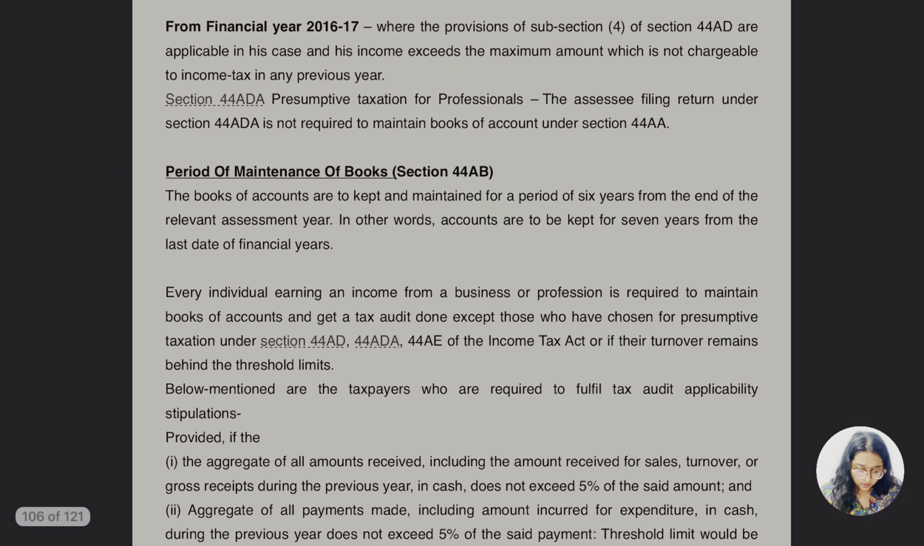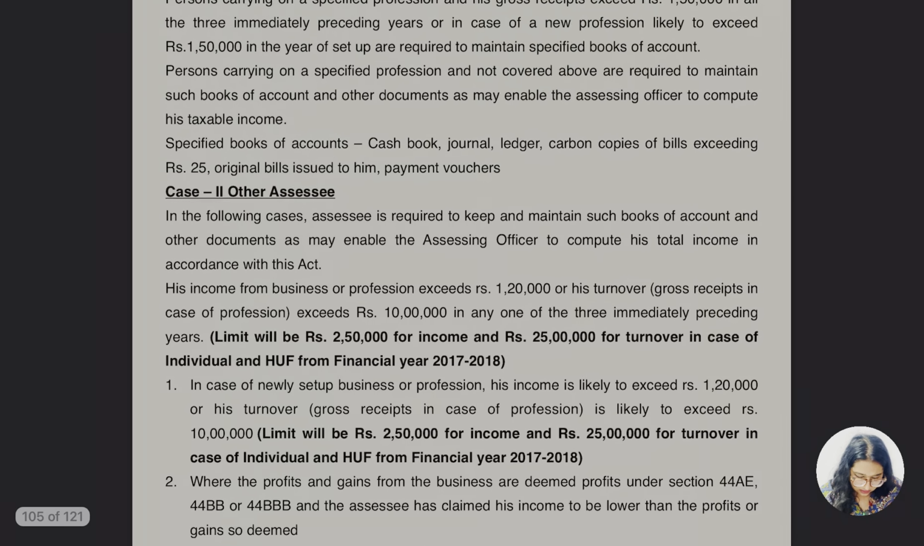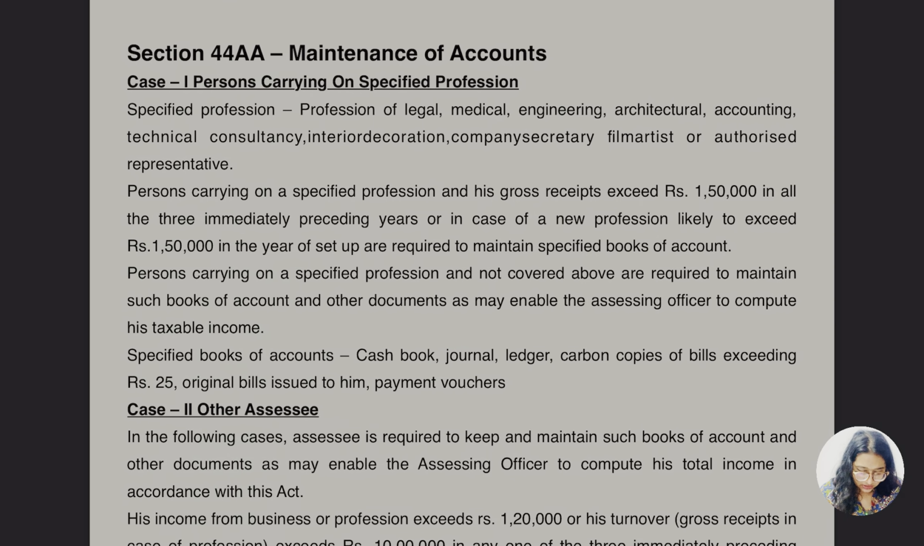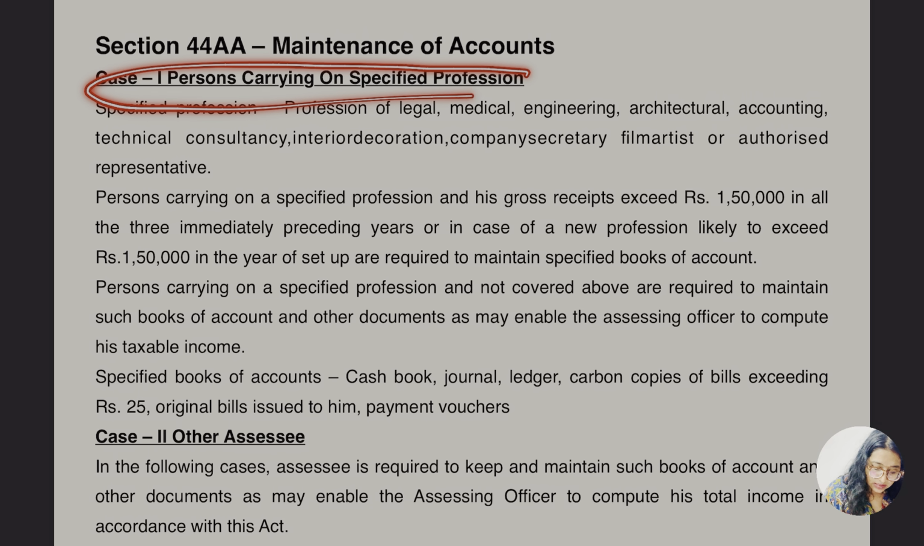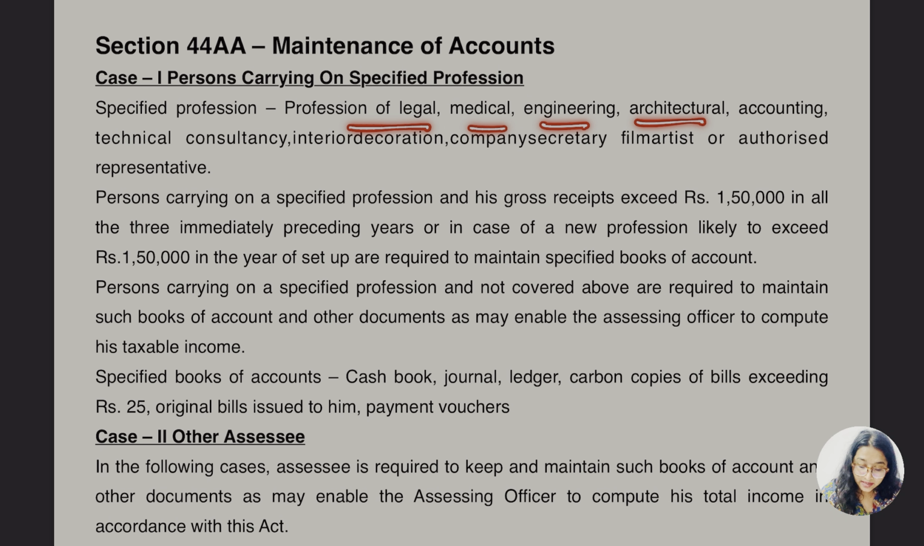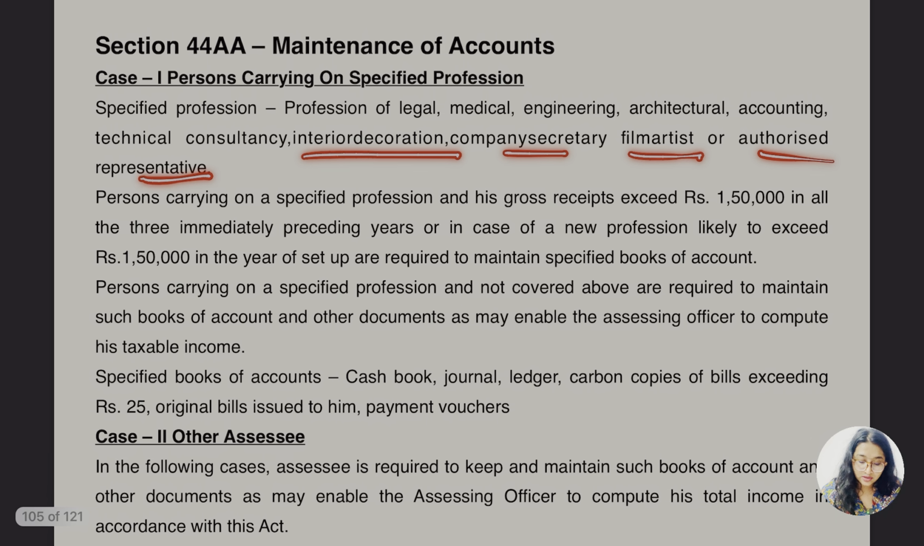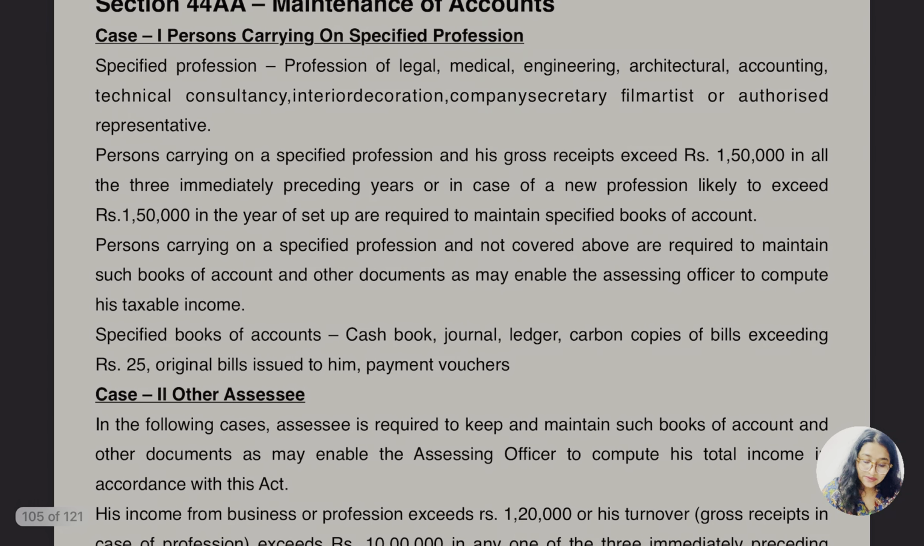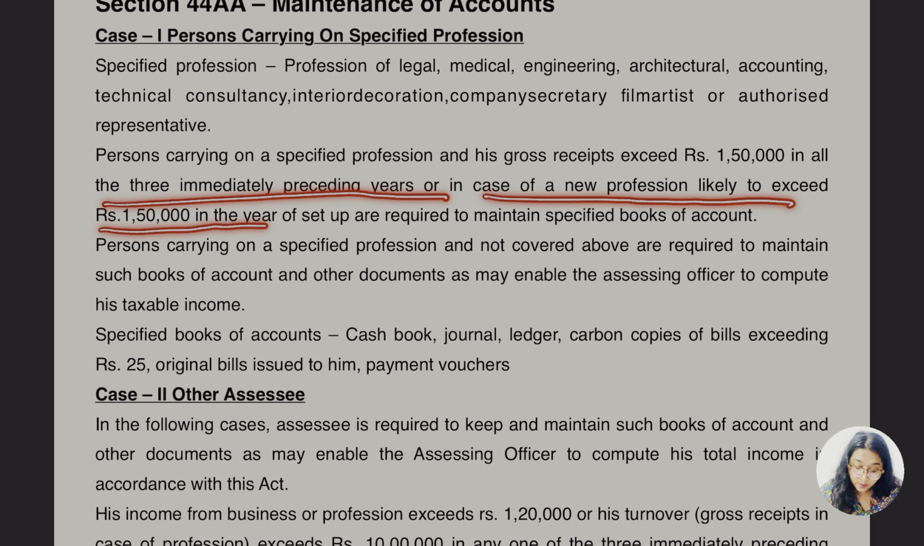Hope you can read this, or I should read it. Okay, let me read it very quickly. Let's go for the person carrying on specified profession. Specified professions are legal, medical, engineering, architecture, accounting, technical consultancy, interior decoration, company secretary, film artist, or authorized representative. A person carrying on the specified profession whose gross receipts exceed rupees 1,50,000 in all the 3 immediately preceding previous years, or in case of a new professional likely to exceed rupees 1,50,000 in any year of setup, is required to maintain the specified books of accounts.